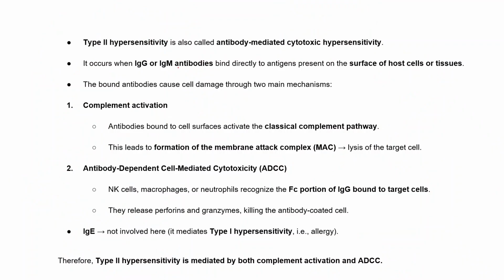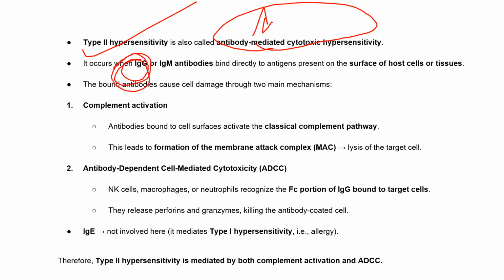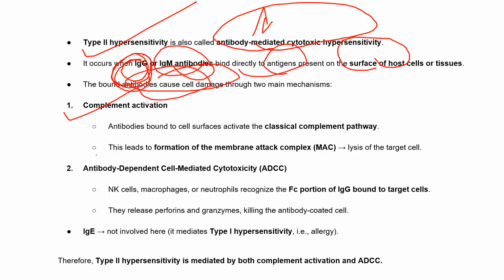As mentioned in the previous slide, type 2 hypersensitivity is also called antibody-mediated hypersensitivity, because here there is ADCC and also complement activation. It occurs when IgG, or we can say IgM, directly binds to the antigen present on the surface of host cells. These antibodies can cause damage through two main pathways: complement activation and antibody-dependent cell-mediated cytotoxicity.